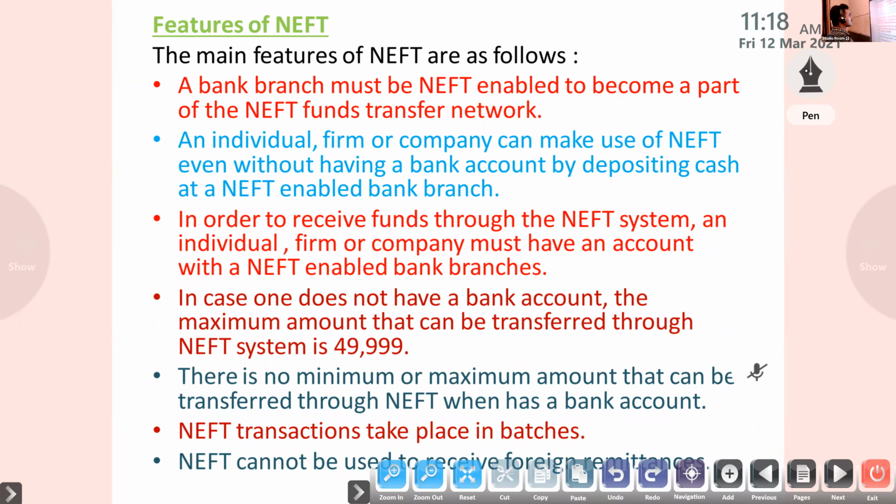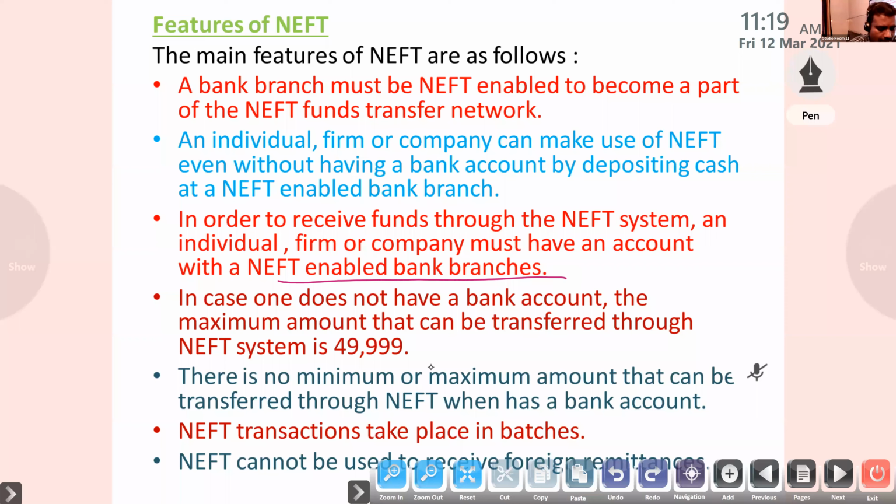It is not compulsory to have a bank account for transferring fund through NEFT. Next one, in order to receive fund through the NEFT system, an individual, firm or company must have an account with a NEFT-enabled bank branch. So already we said that, the beneficiary bank must also be NEFT-enabled. Then only we can transfer fund through NEFT. Almost every bank is NEFT-enabled.